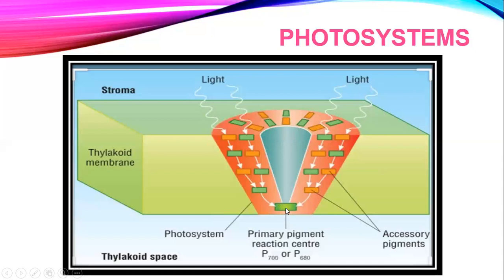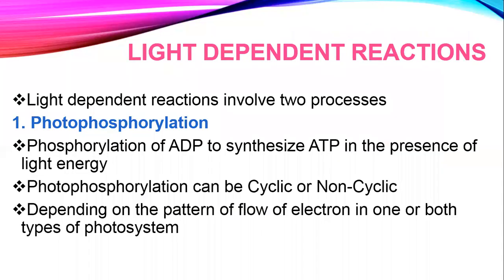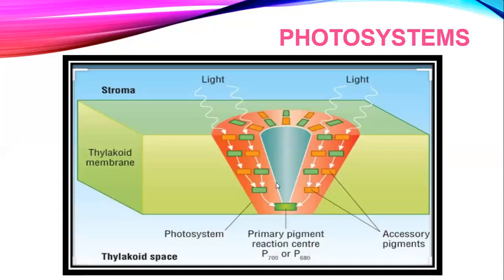So this is how light energy is absorbed. Obviously over here only a few accessory pigment molecules are shown, but otherwise there are several hundred. So several hundred accessory pigment molecules surround the primary pigment molecule, which is the reaction center of the photosystem, right? And you can see over here once again, this is how the pigment molecules are arranged in the form of a funnel-like structure.